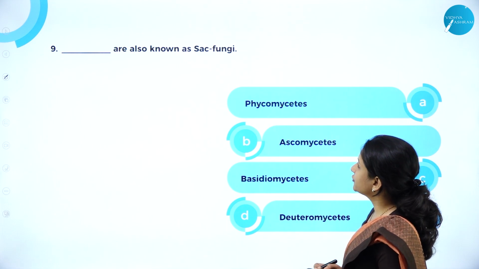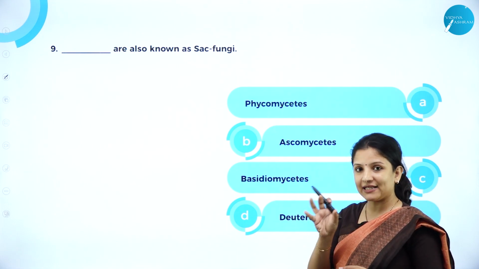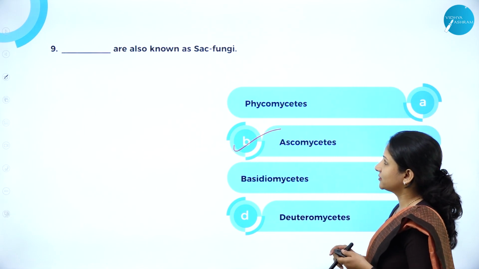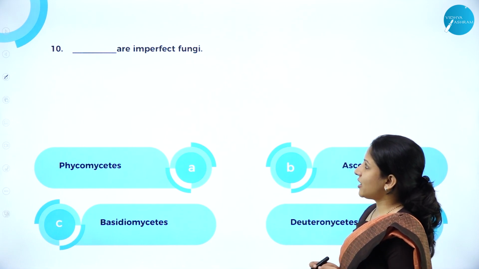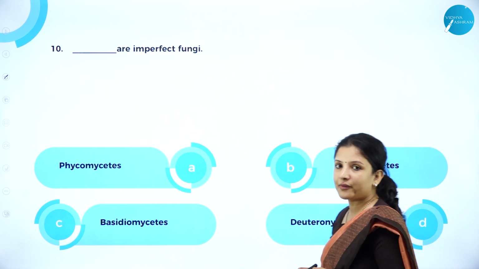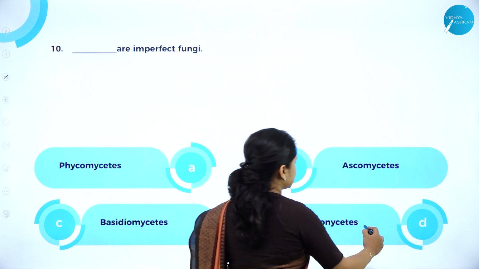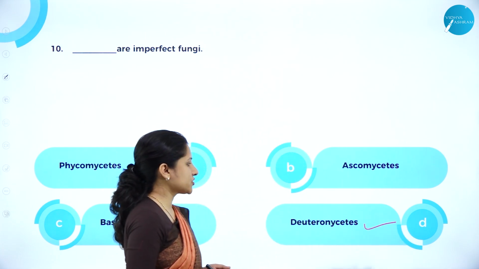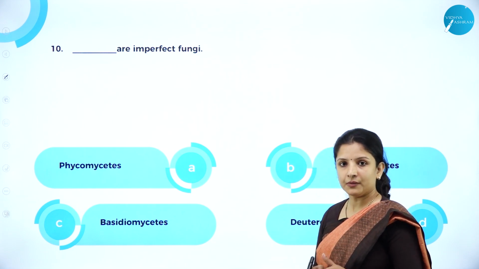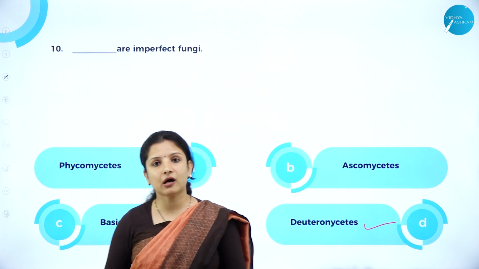Next, dash are also known as sac fungi. Sac fungi are those which produce asci. They are Ascomycetes, so Ascomycetes is the right answer. Next, dash are imperfect fungi. Is it Phycomycetes, Ascomycetes, Basidiomycetes or Deuteromycetes? The answer here is Deuteromycetes, because they are the ones called the imperfect fungi.